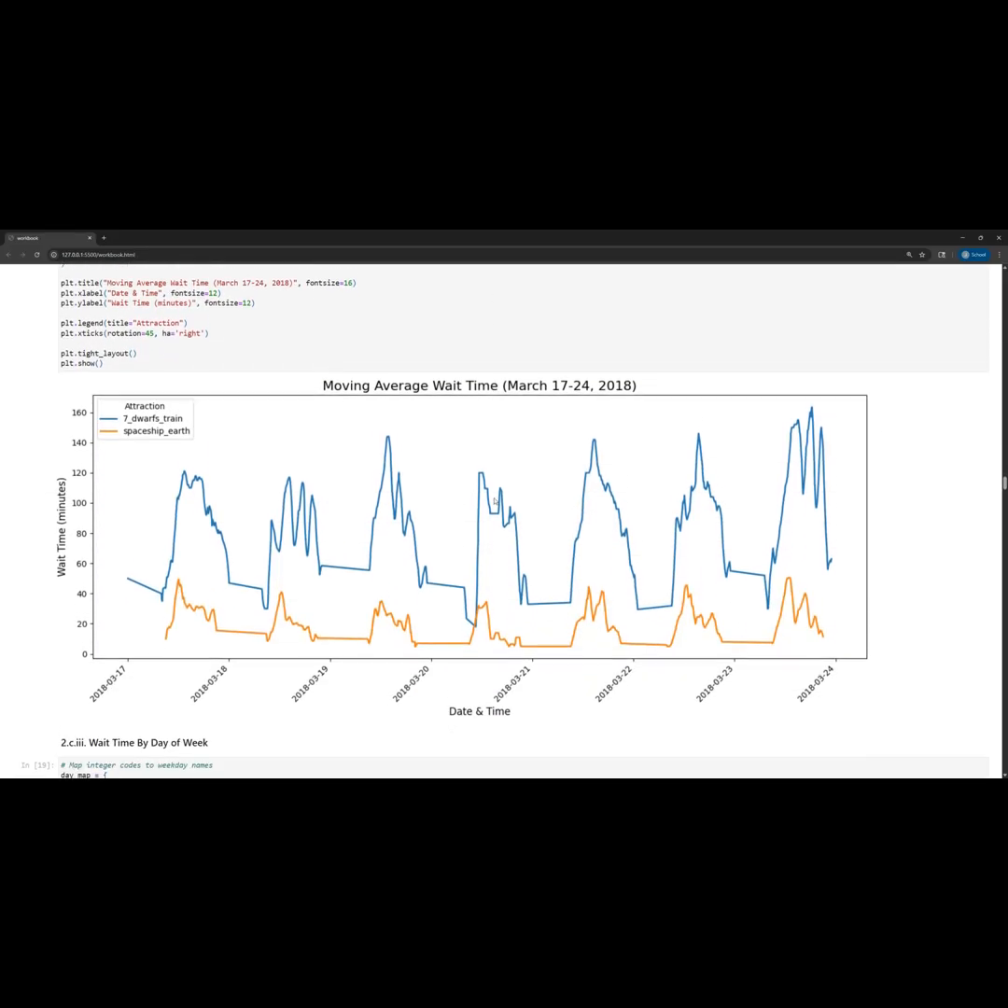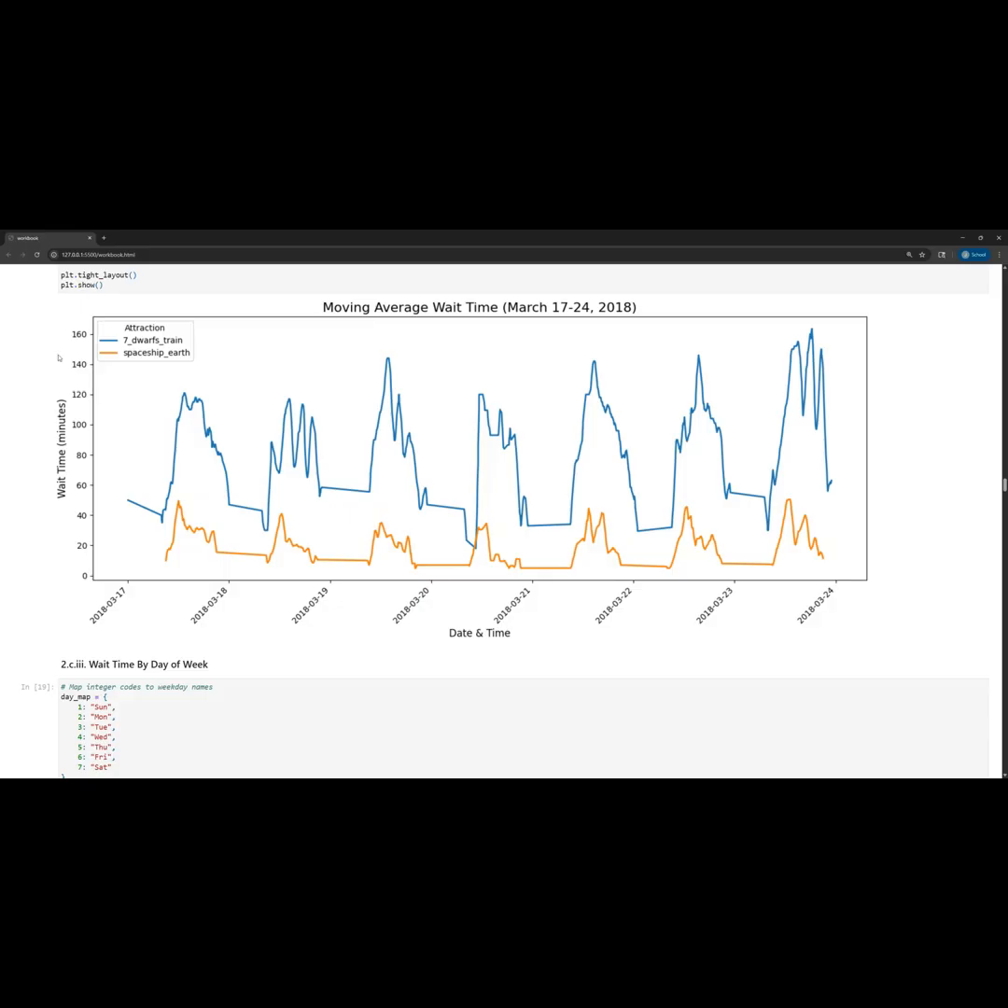Just for fun comparison, I also included a moving average of what could be considered an e-ticket attraction, Seven Dwarfs Mine Train, versus a filler attraction, Spaceship Earth. And you can see it almost looks like I've shifted the data, even though I haven't. The e-ticket attraction, or the more popular attraction, kind of starts high and remains high, even though it does have these seasonal or these sort of daily variations.